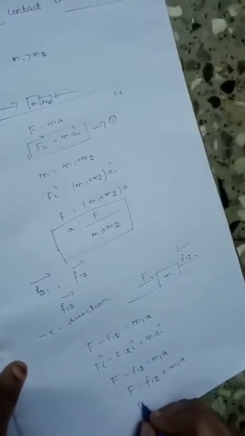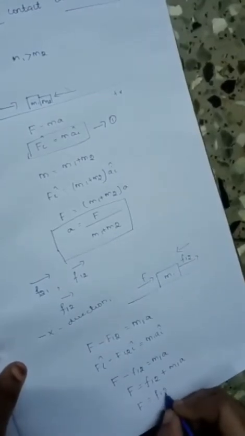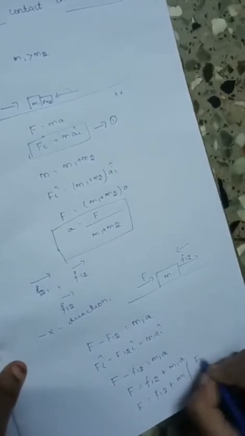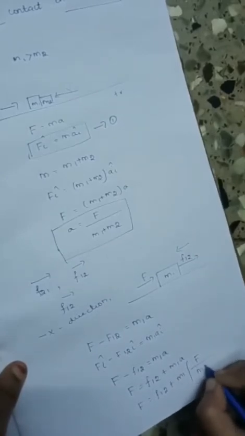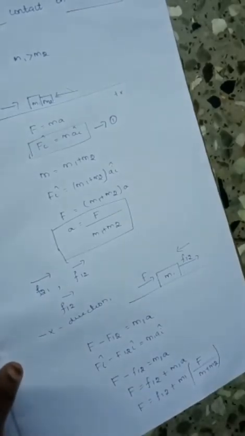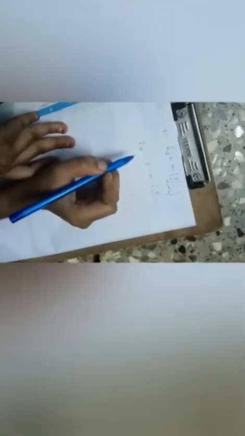So capital F is equal to F12 plus m1 into the value of a, which is F divided by m1 plus m2. Here we are going to find the value for F12. So I take F12 to this side and change the signs, plus into minus. So F12 is equal to capital F minus m1 into F divided by m1 plus m2, right?